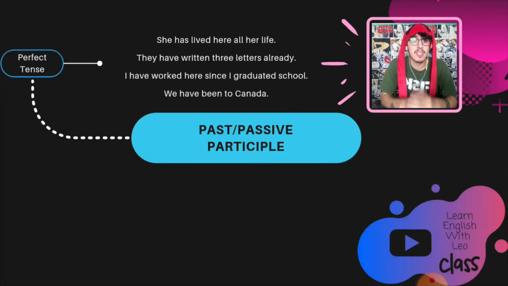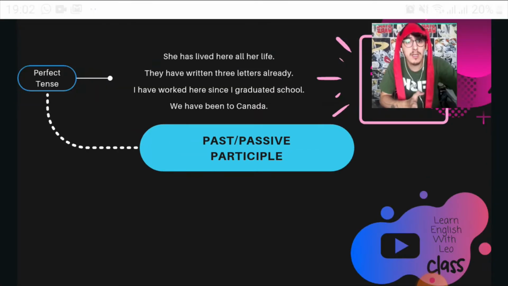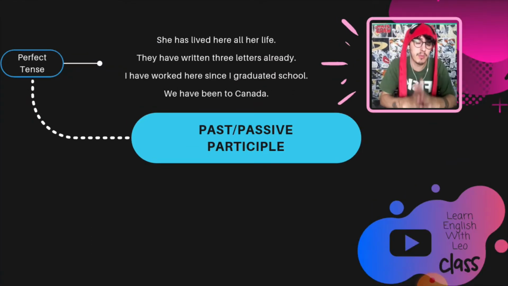The first one is, she has lived here all her life, all right? Lived, regular verb, ed at the end. They have written 3 letters already, all right? So have written.